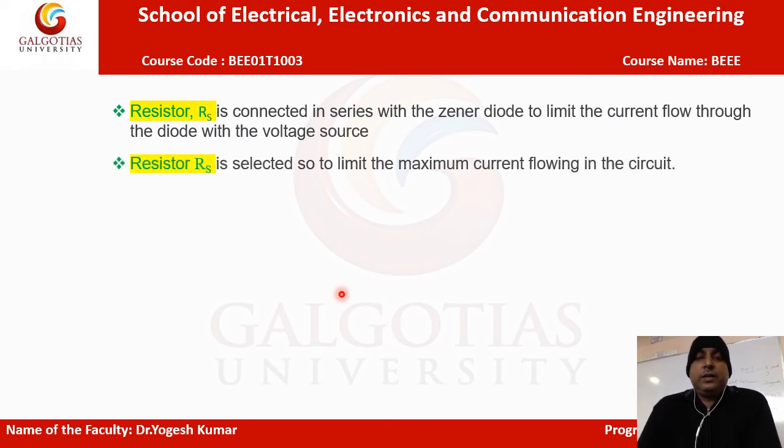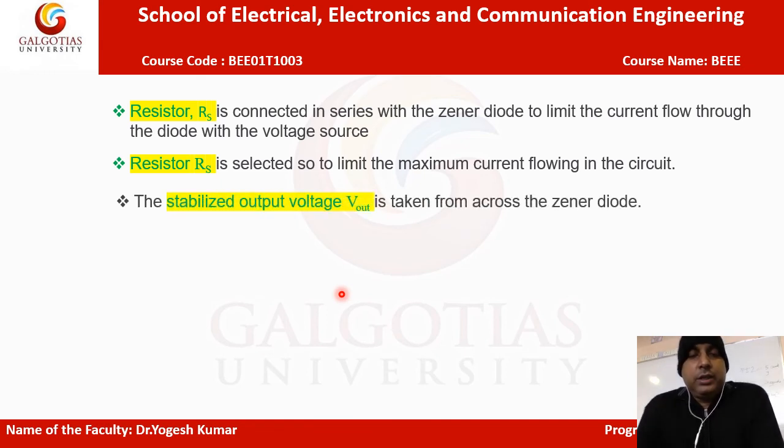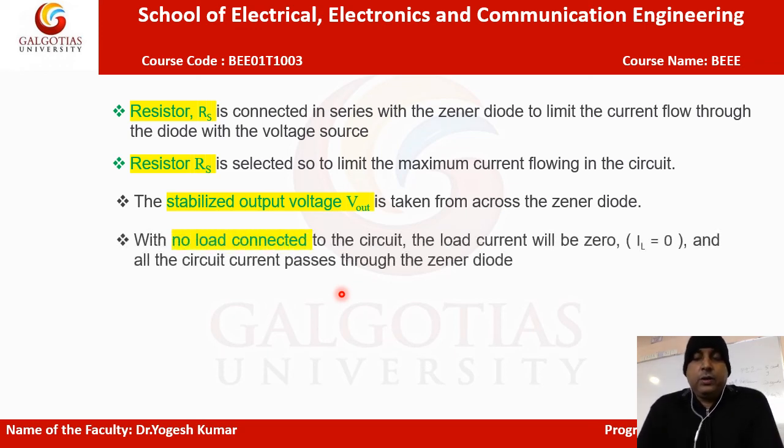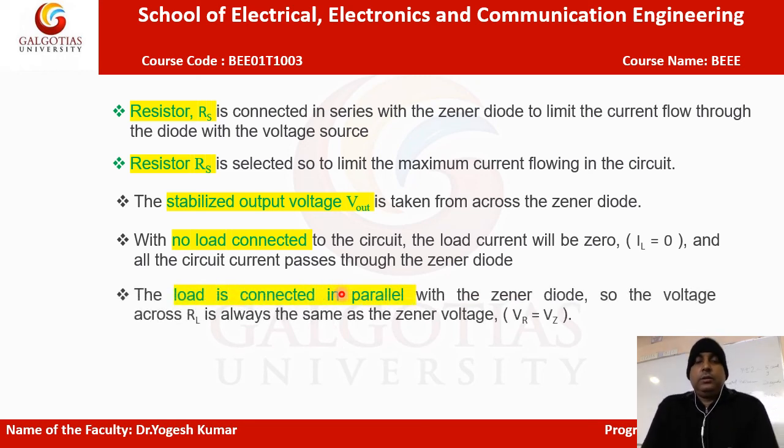So the series resistor is selected in that fashion, to limit the maximum current flowing in the Zener diode circuit, and in that way we get the stabilized voltage output taken across the Zener diode. If we are not applying any load in the circuit, then the load current IL will be 0 and all the current will pass through the Zener diode only. If the load is connected in parallel with the Zener diode, the voltage across RL is always the same as the Zener voltage, meaning VR is equal to VZ.